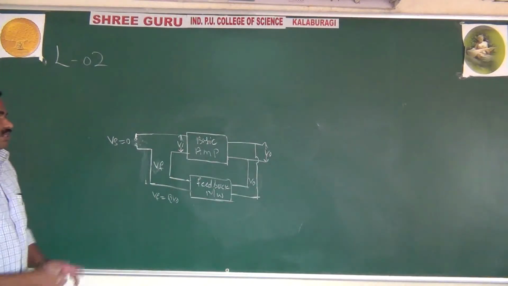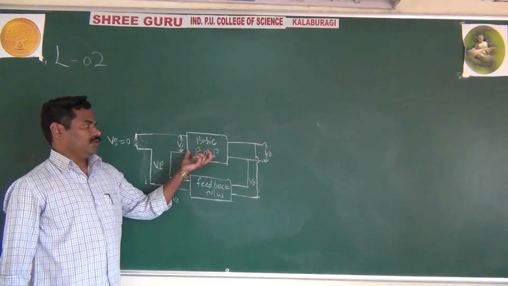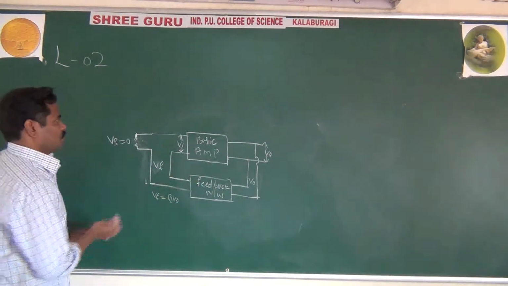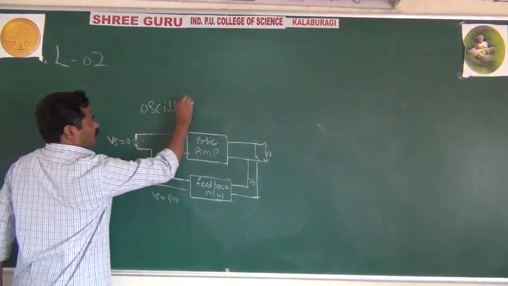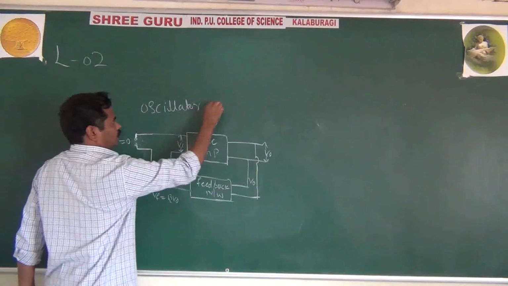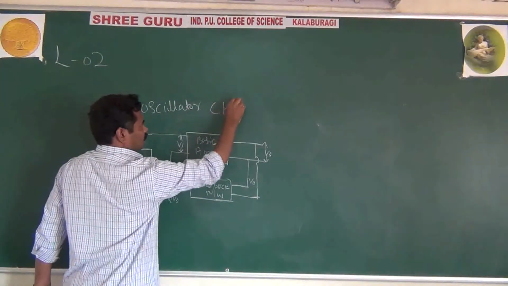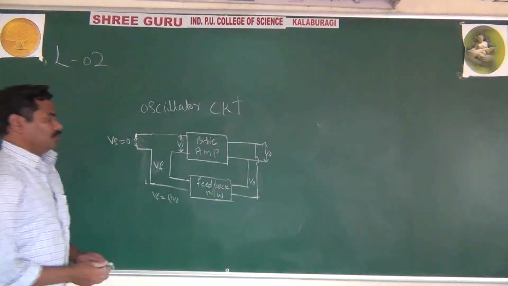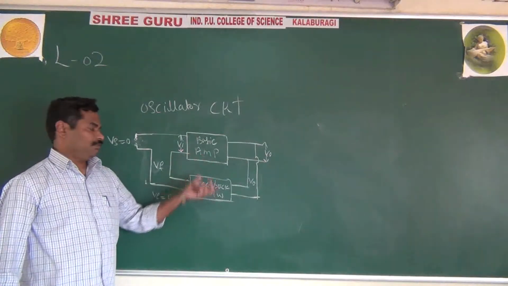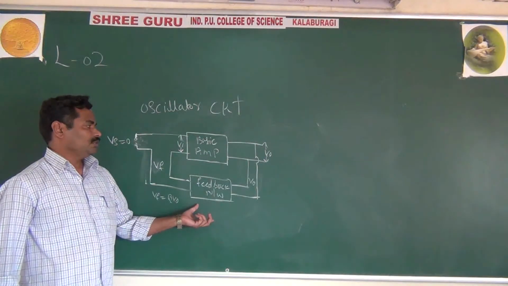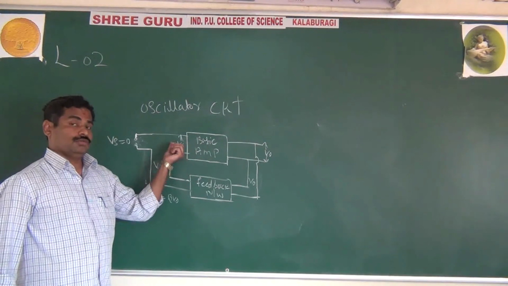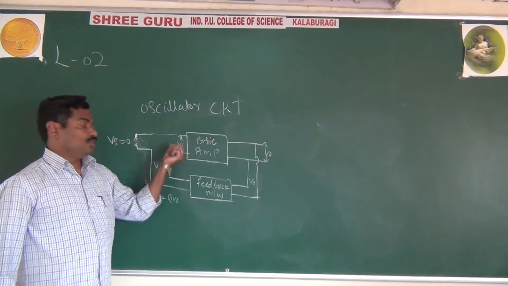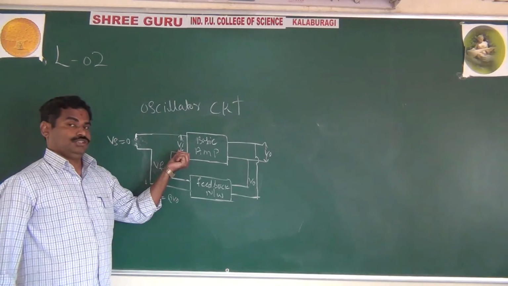It means, as I said already, the oscillator circuit has a basic amplifier and a feedback network, and actually it has some input. This input is nothing but noise voltage, or thermal voltage.